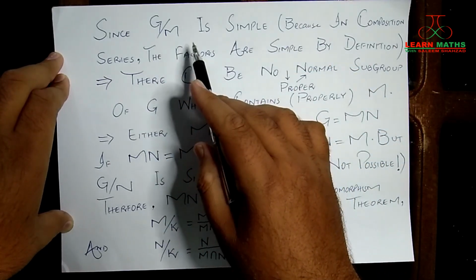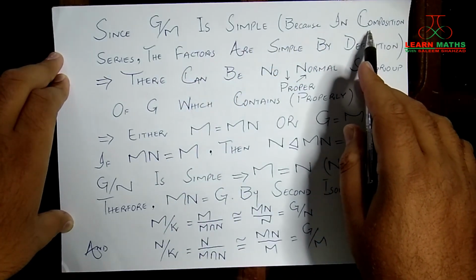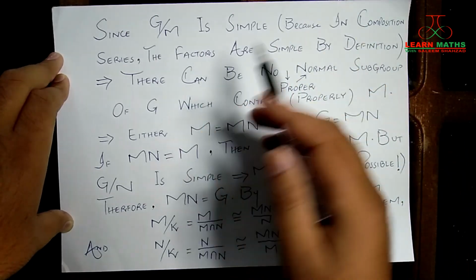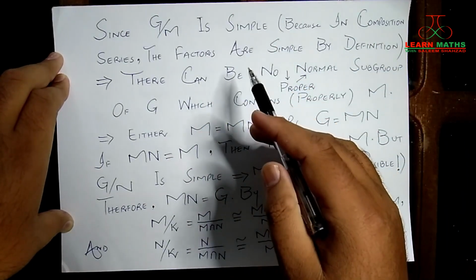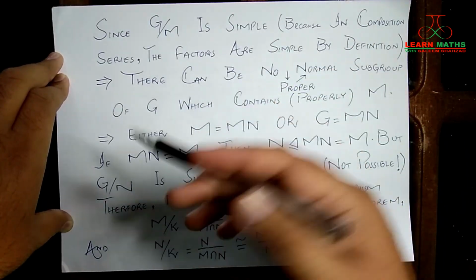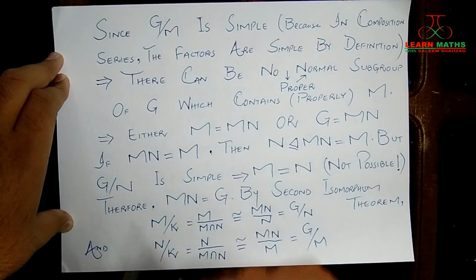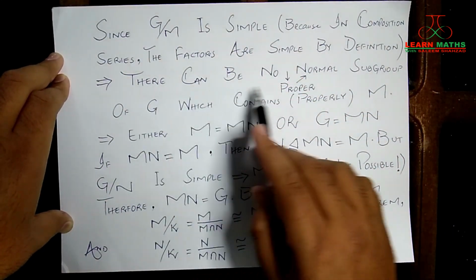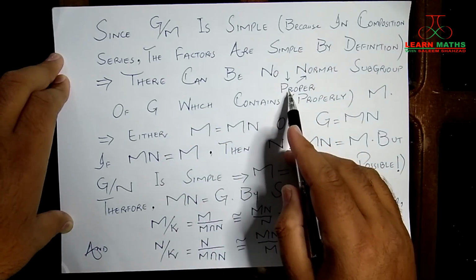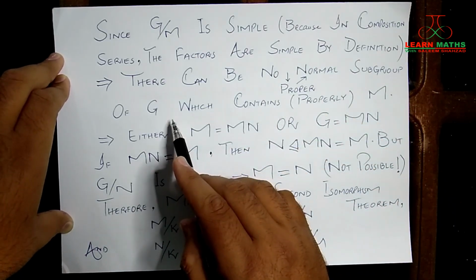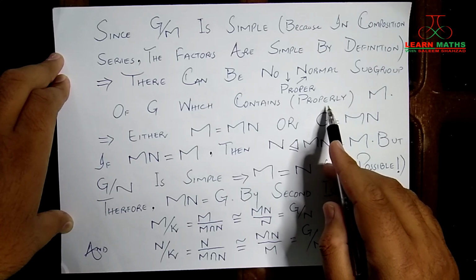So G by M was simple because of the definition of the composition series. So there can be no normal subgroup of G which contains M properly. Okay, I have written it over here: there can be no proper normal subgroup of G which contains M properly.